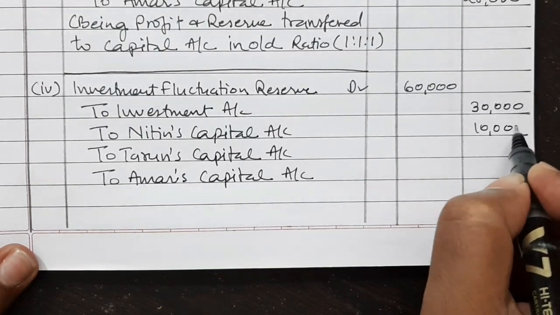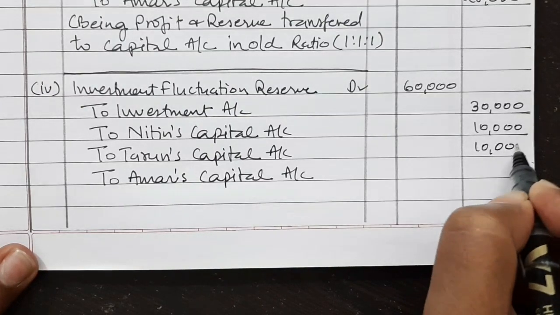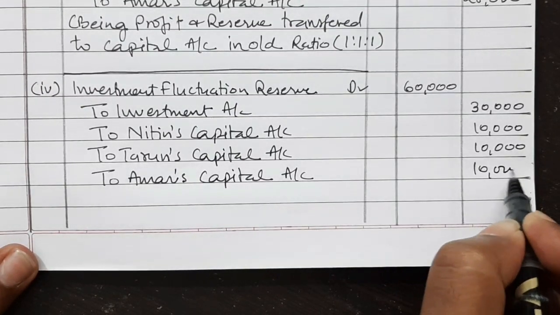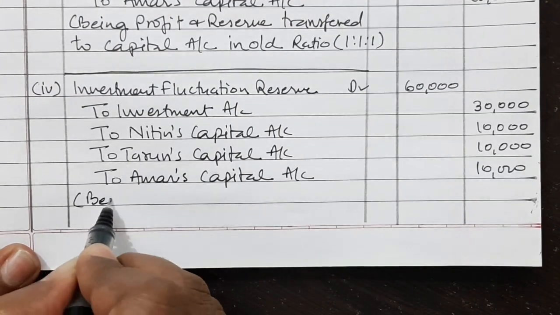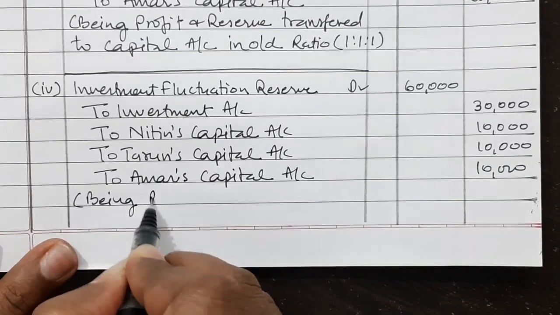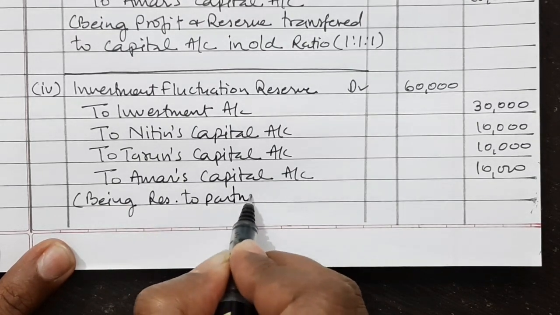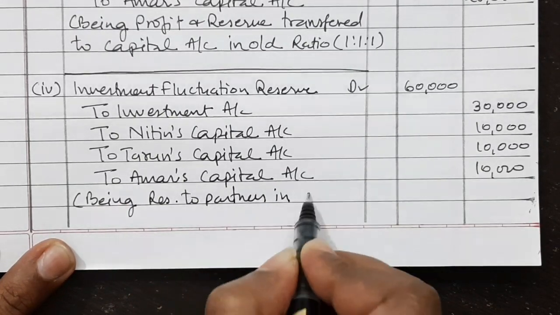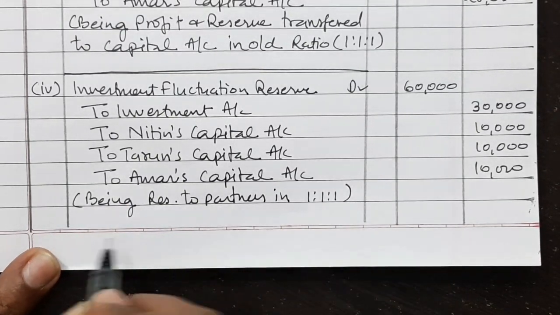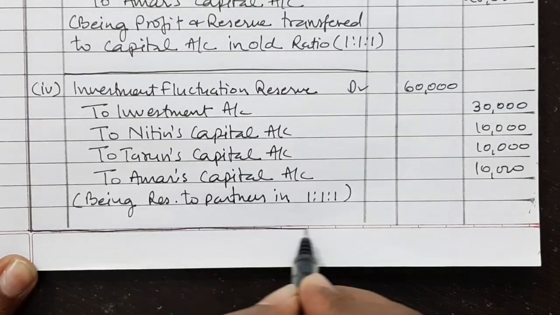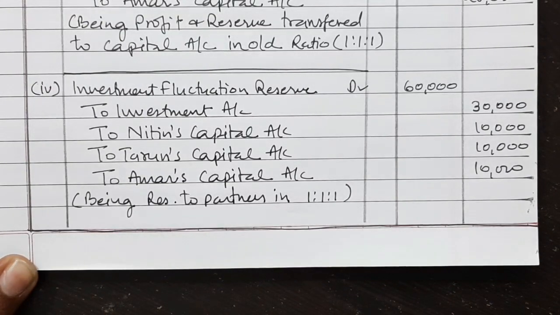So 10,000 each. Old ratio is 1:1:1, being reserved to partners in 1:1:1. That is their old ratio. Now let us see the fifth point.